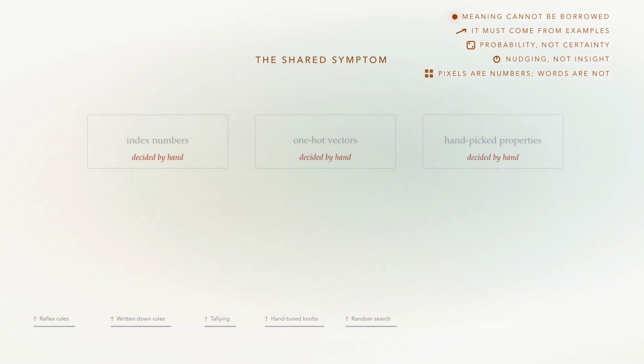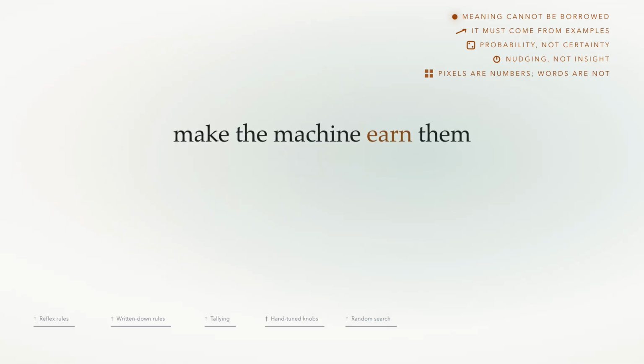In fact, all 3 failures share one symptom. Somebody had to decide what the numbers mean. And we already own the cure for that. Episode 4's whole discovery was that deciding can be replaced by learning. So don't design the numbers. Make the machine earn them.